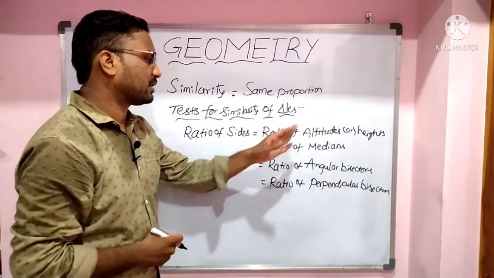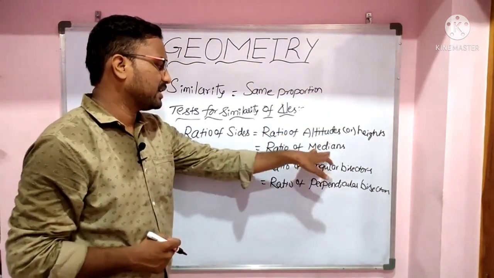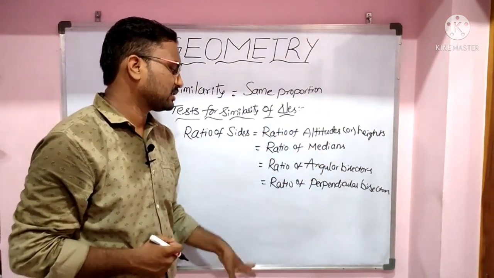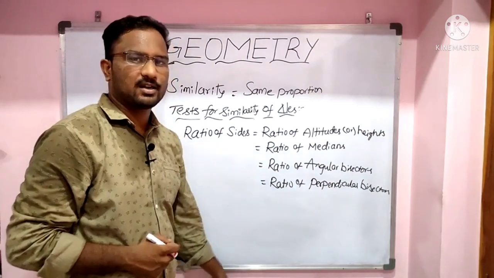Ratio of altitudes or ratio of heights. Ratio of medians, that is equal to ratio of angular bisectors, that is equal to ratio of perpendicular bisectors.